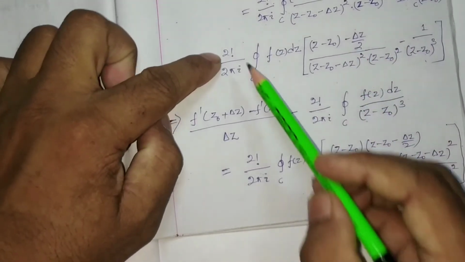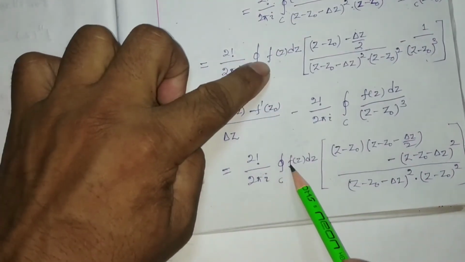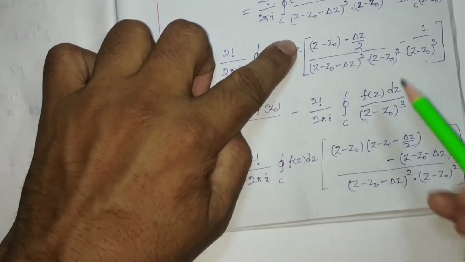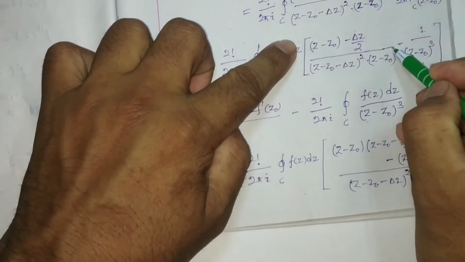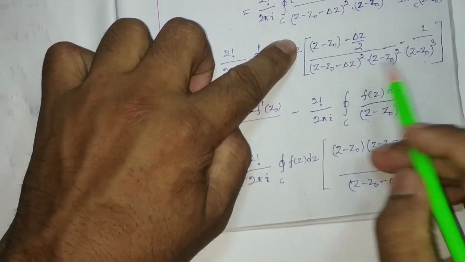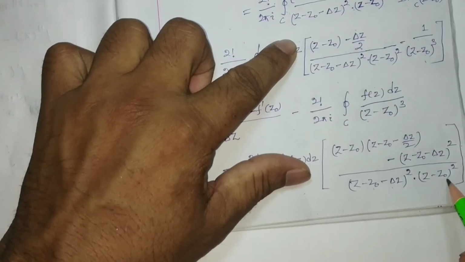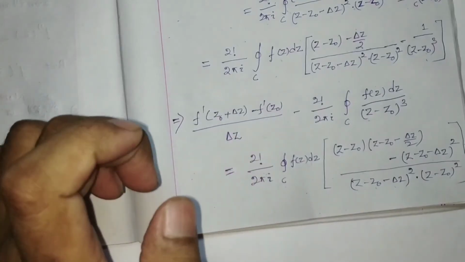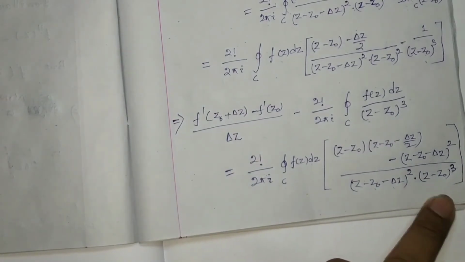This is 2 factorial by 2 pi i closed integration c fz dz, so I am going to subtract this one, see this one, so the LCM will be z minus z0 minus del z square into z minus z0 whole cube, by mistake I have written, okay, whole cube.